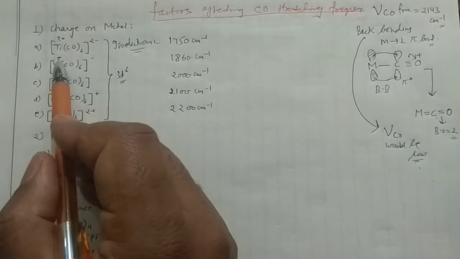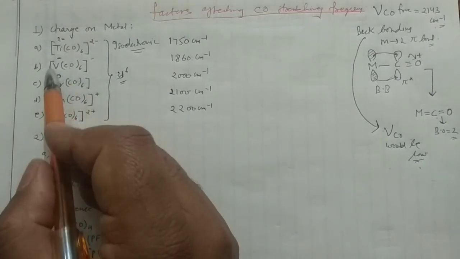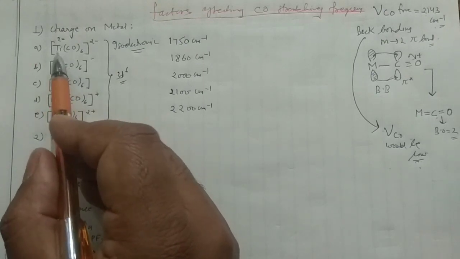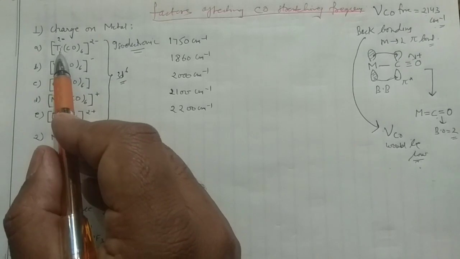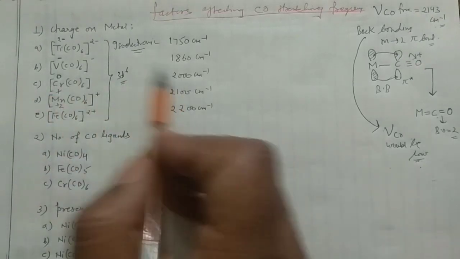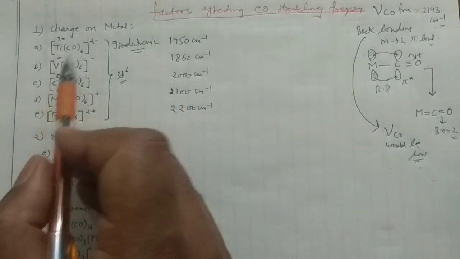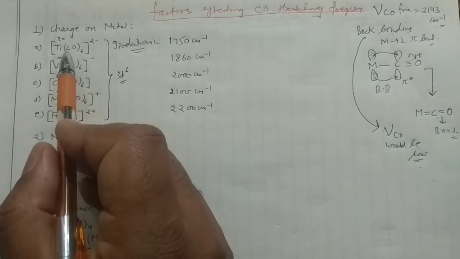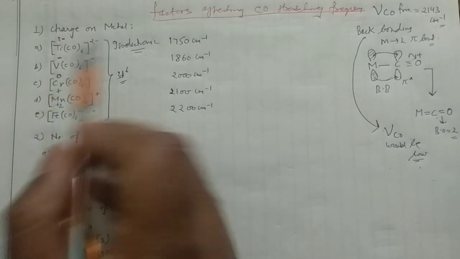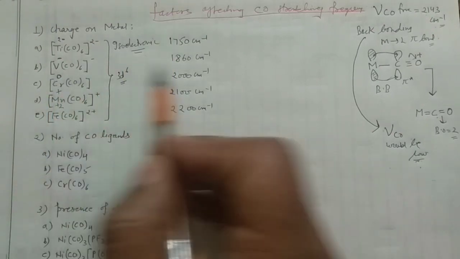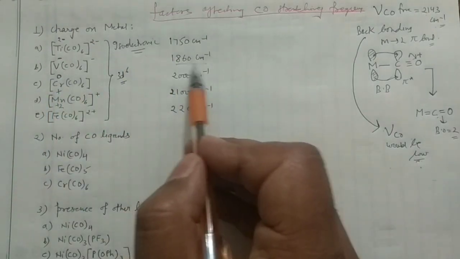That means it has electron density, but not as much as titanium. So it will form back bonding, but not as much as the titanium complex, so it will have a slightly higher carbonyl stretching frequency.